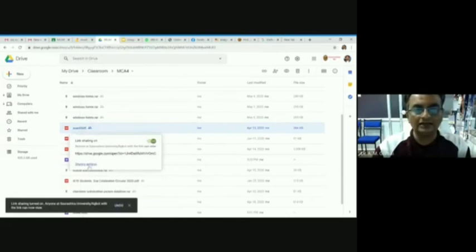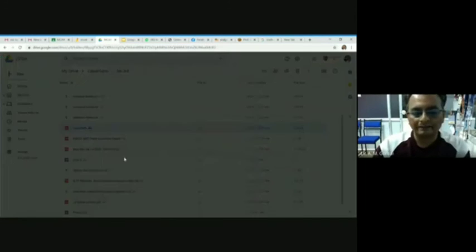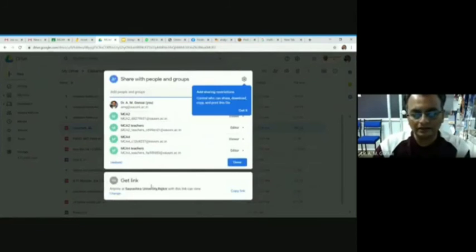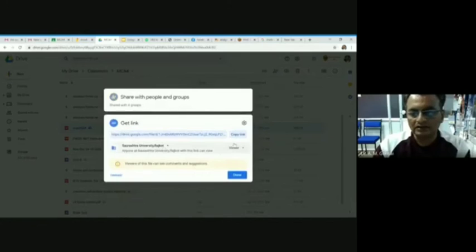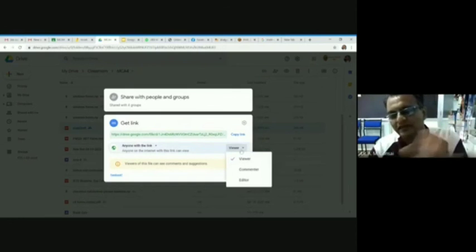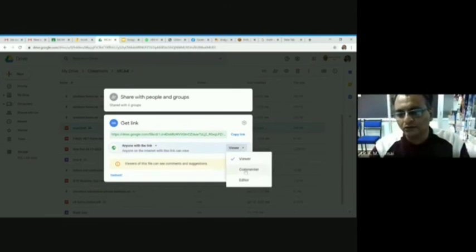Share, go to setting. Look at here, change it. Look, this is the link. This is Saurashtra University Rajkot. I am changing it to anyone with the link. You can make viewer. They can view only. They cannot delete our file. Or you make it editor.